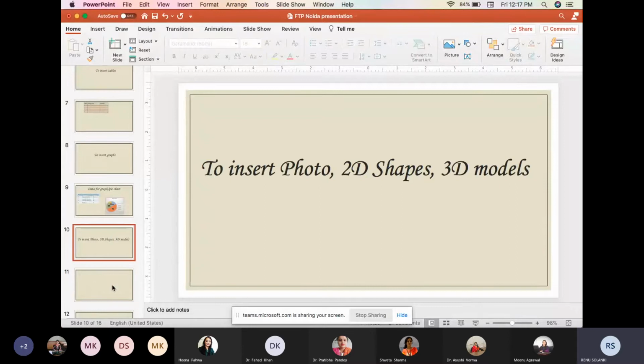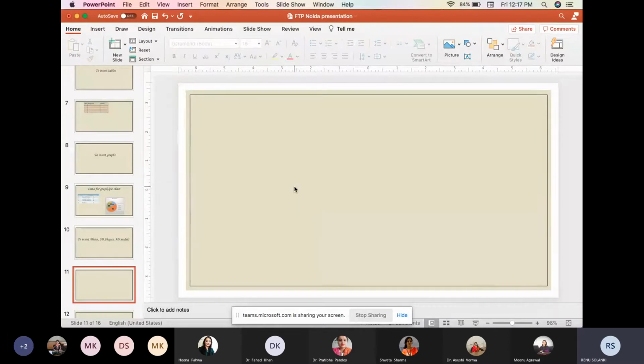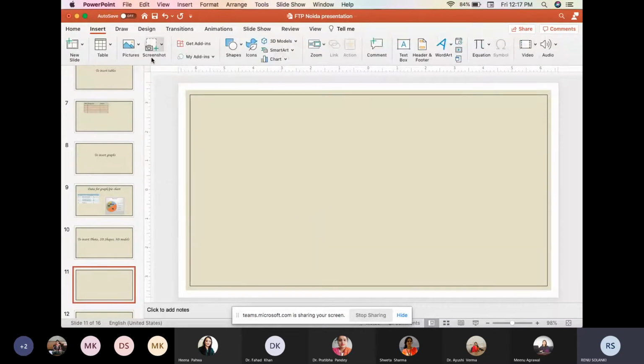So let's see how we can insert the photo. Go to the insert. There are different options by means of which we can insert the photo. Photo browser will show all the photos which are available in this system, and from there we can choose the photo of our choice, or we can insert the picture by the file name. We can insert the pictures online also by searching the pictures online.